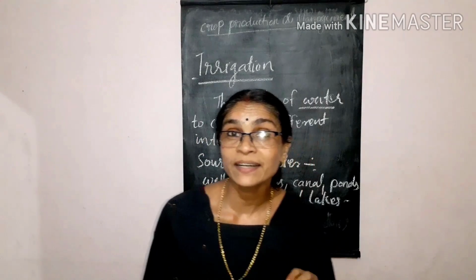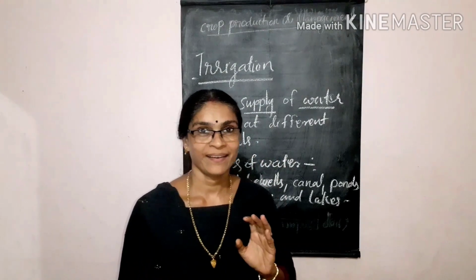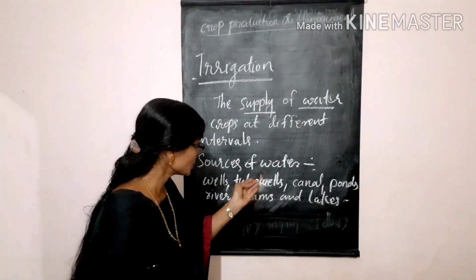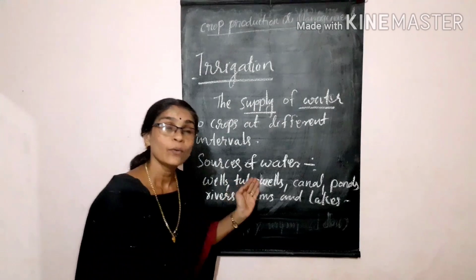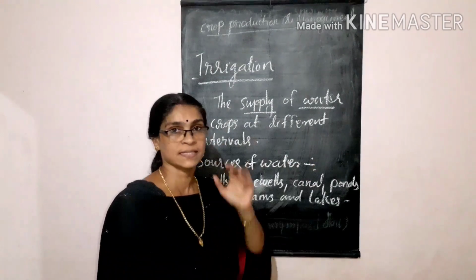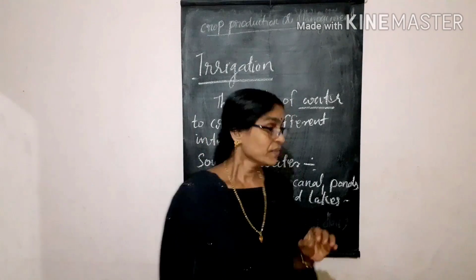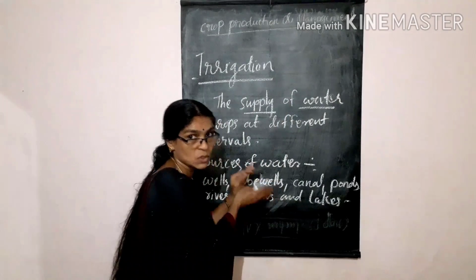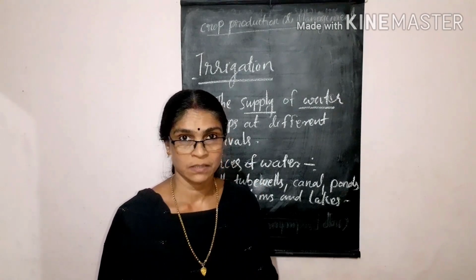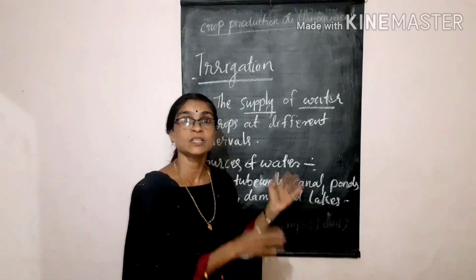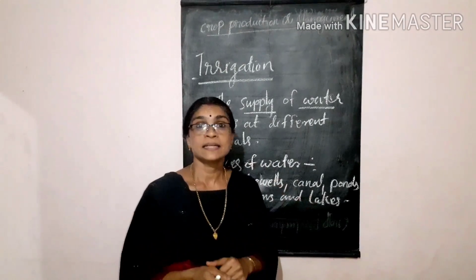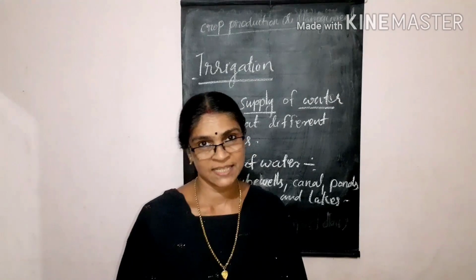How are we getting water? That is due to rain. We all know that because of rain, all these sources are filled with water: wells, tube wells, canals, ponds, rivers, dams and lakes. So we have to lift water from these sources in order to provide it to the crops. Then how to lift water from these sources? There are various methods: traditional methods and modern methods.